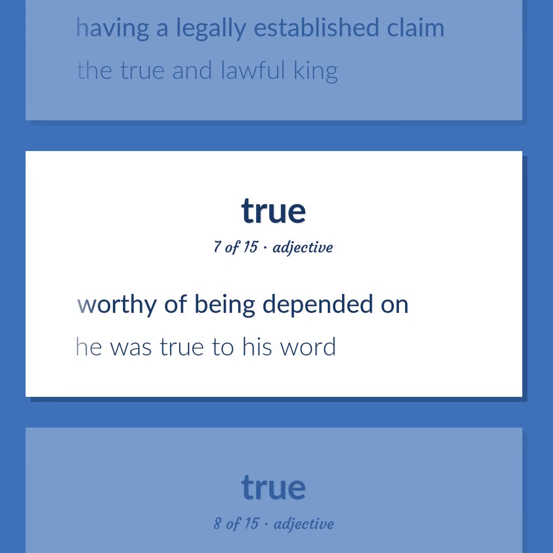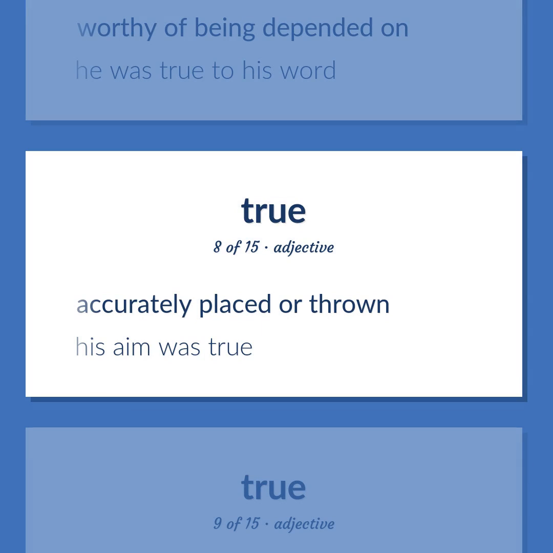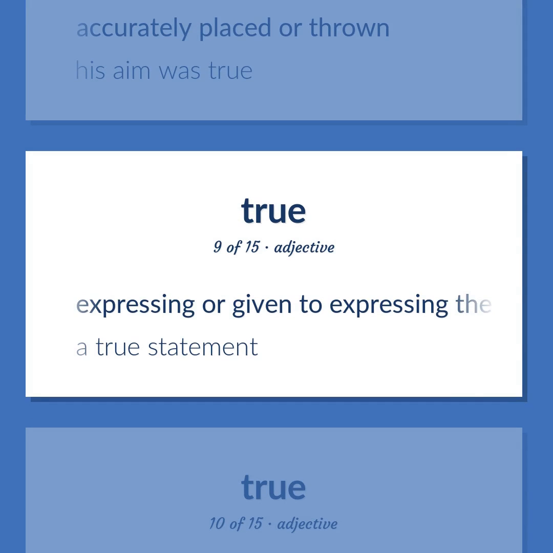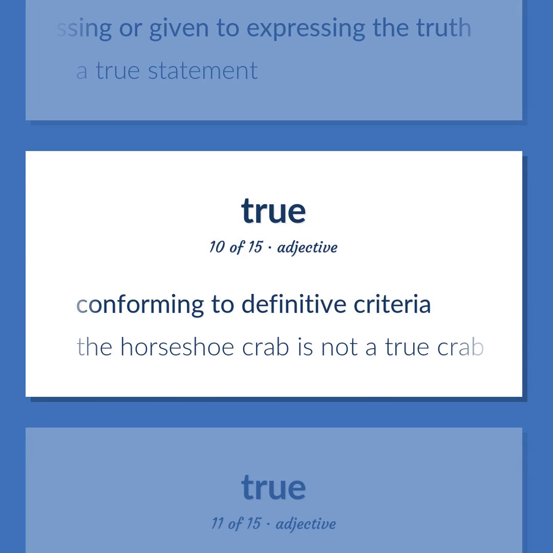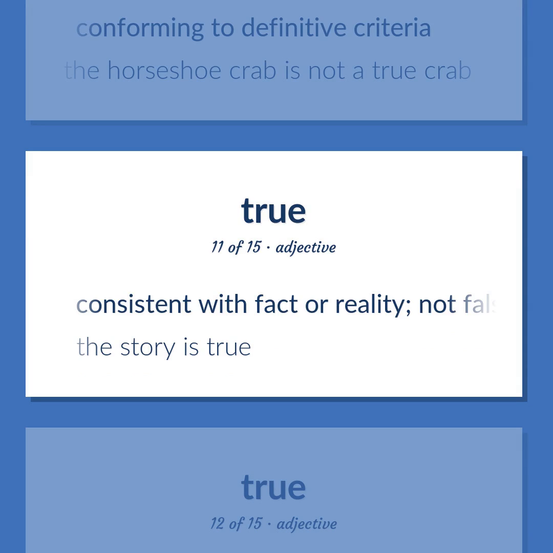Worthy of being depended on. He was true to his word. Accurately placed or thrown. His aim was true. Expressing or given to expressing the truth. A true statement. Conforming to definitive criteria. The horseshoe crab is not a true crab. Consistent with fact or reality, not false. The story is true.